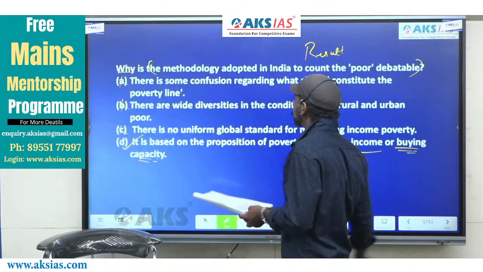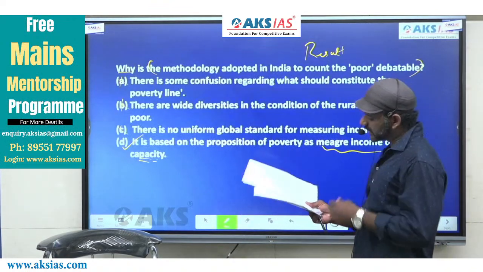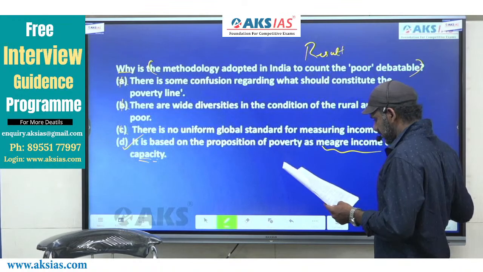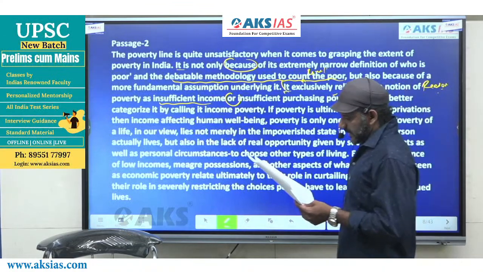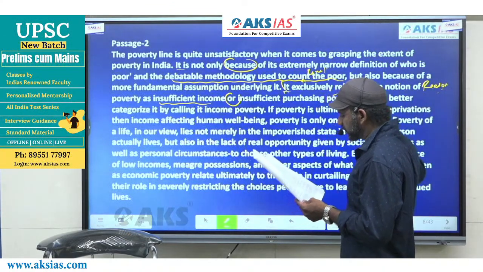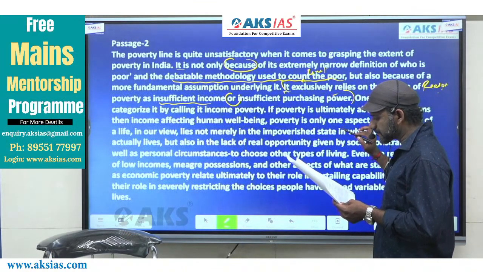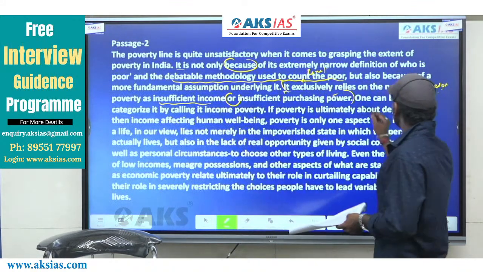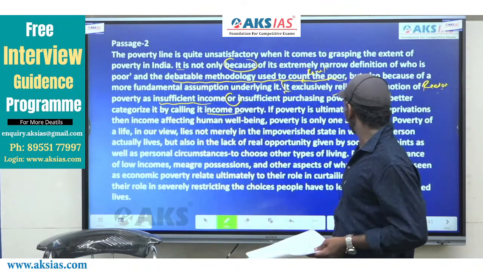Fine. Now, the mention about this topic of the question, income poverty, only one measure of counting the poor, is talked about in this part of the passage. The sentence that starts with "one can better categorize". I'll just read this part.